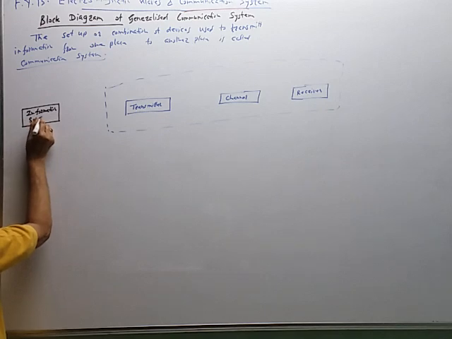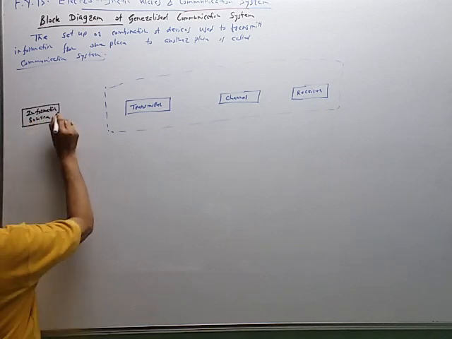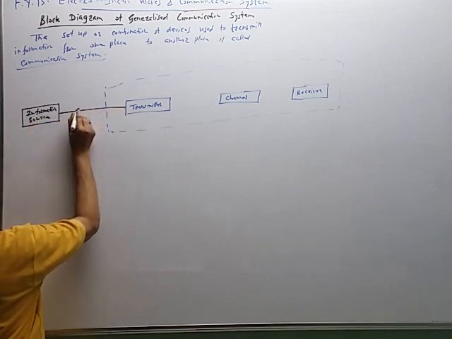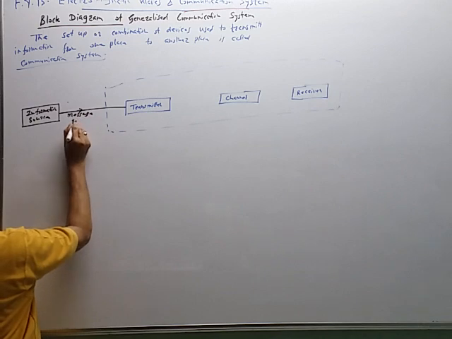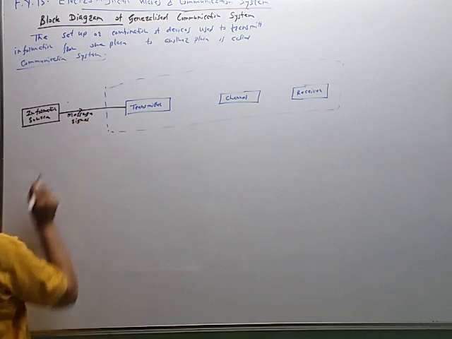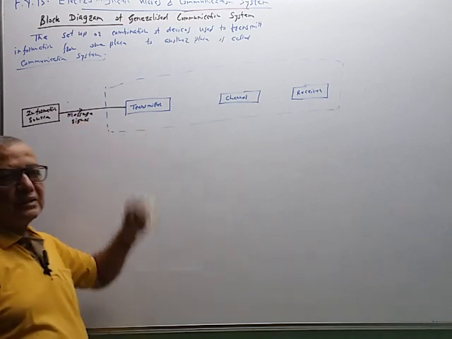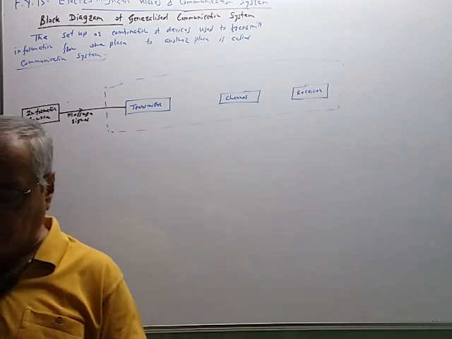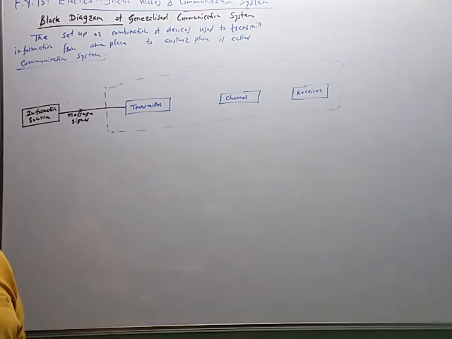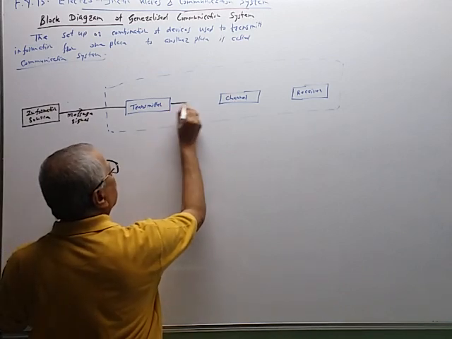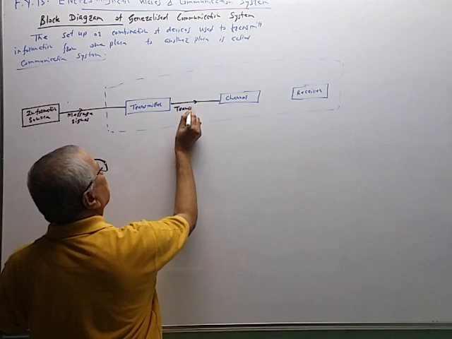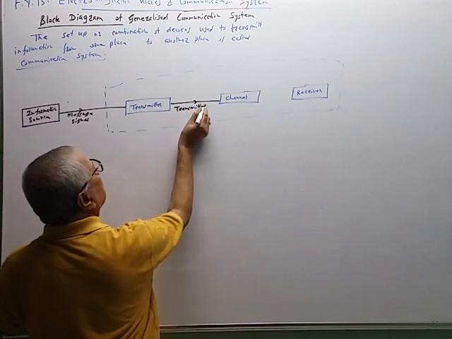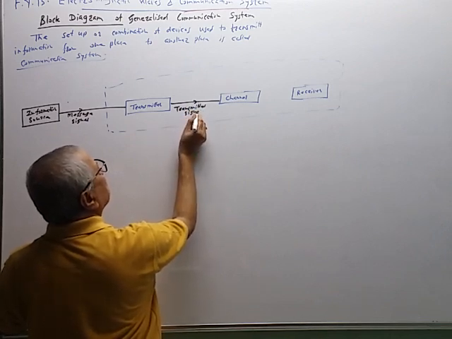So this is a message signal. Now this transmitter will receive this signal and it is transmitted in the electrical signal form. So this is the transmitted signal. It is given to the channel.